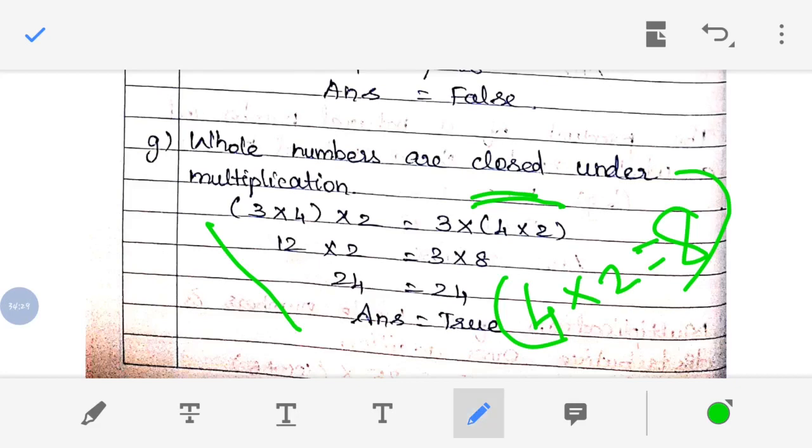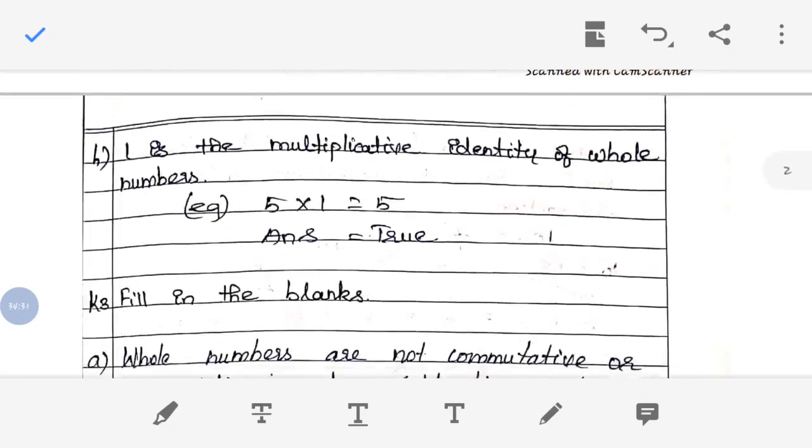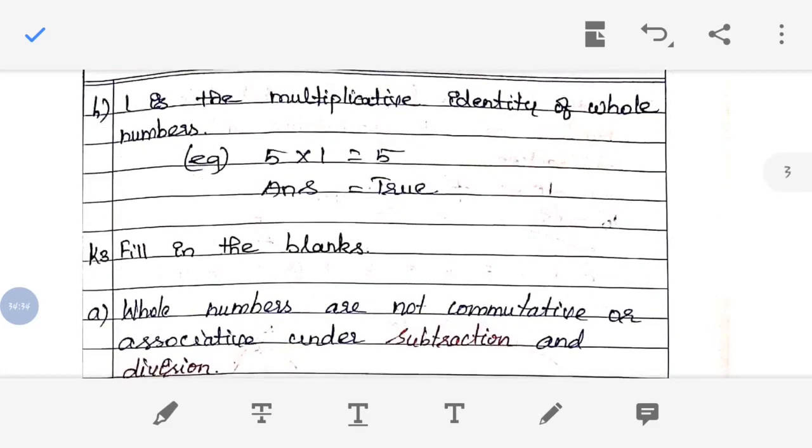So let's move on to the next one. 1 is the multiplicative identity of whole numbers. Yes, 1 is a multiplicative identity, which we learned through the identity law, right? So 5 into 1 is 5. So the answer is true.